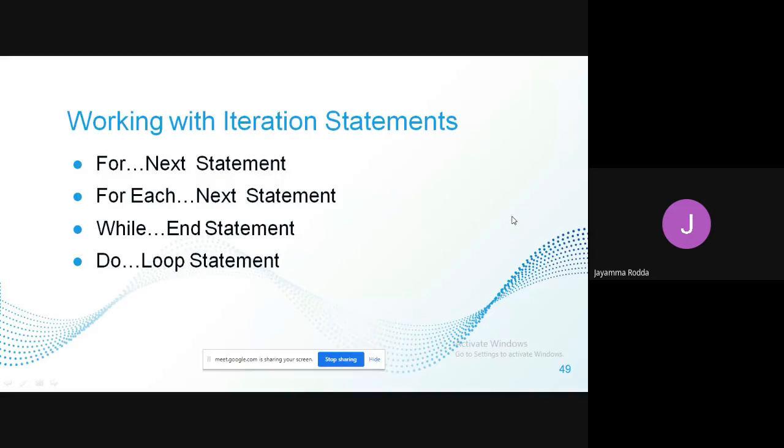So in the last class we have been discussing the statements. There are actually two types of statements: executable statements and declaration statements.